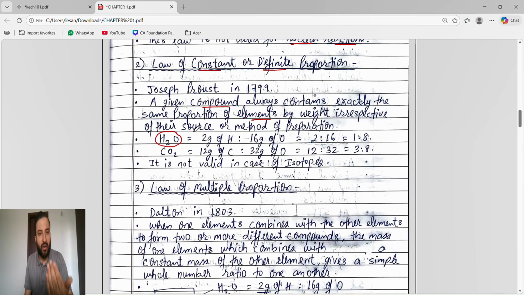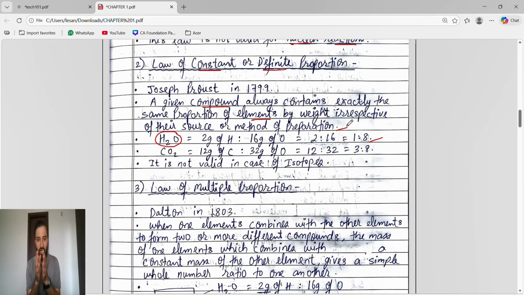In H2O, water, suppose I tell you the given compound is water. I have to produce water. A given compound, water, always contains exactly the same proportion of elements. Same proportion means, in water we have 2 gram of hydrogen and 16 gram of oxygen. So 2 is to 16, that is 1 is to 8. The same proportion of elements by weight, irrespective of source or method of preparation.